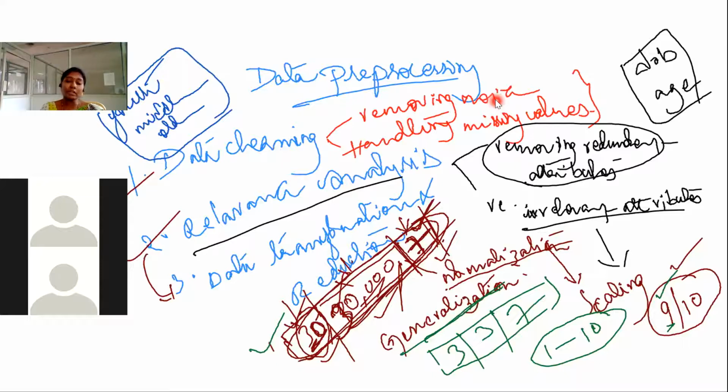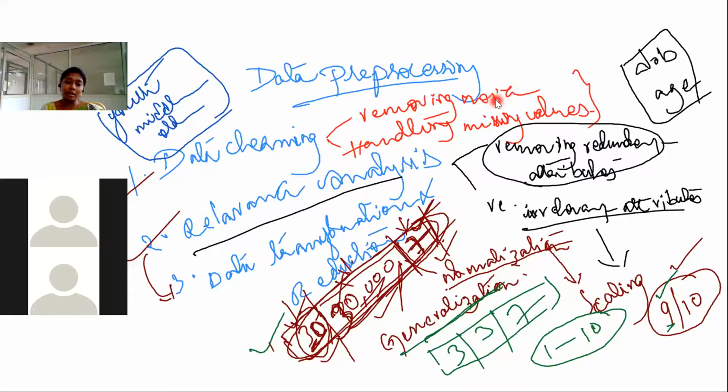Coming to the relevance analysis, we again have 2 methods: removing redundant attributes and removing irrelevant attributes. Coming to the first one, redundant attributes. If you observe some attributes are redundant, for example, date of birth and age, those kinds of attributes should be removed. No need to have 2 attributes of the same type or same behavior. We can use one and remove the other. Similarly, we remove irrelevant attributes: if an attribute is irrelevant to the task given, we can remove it.